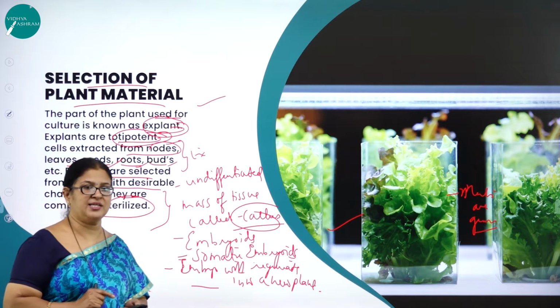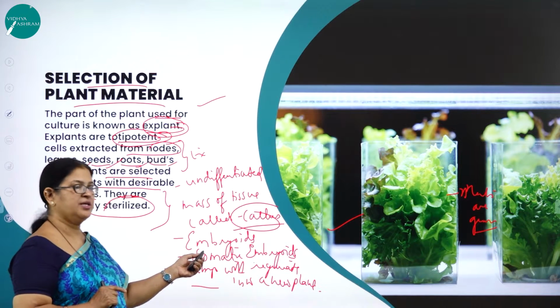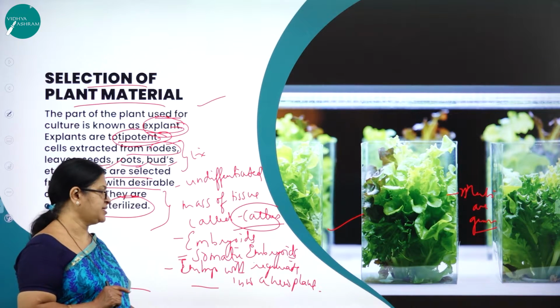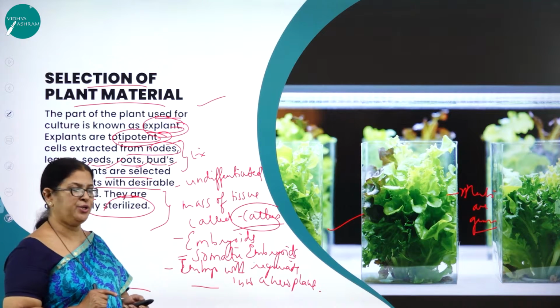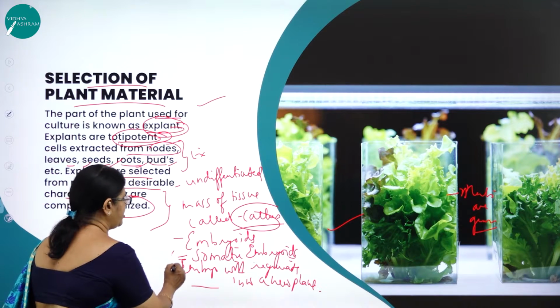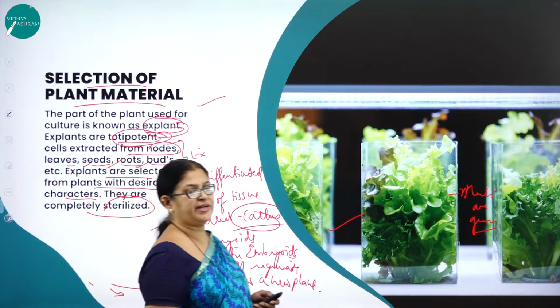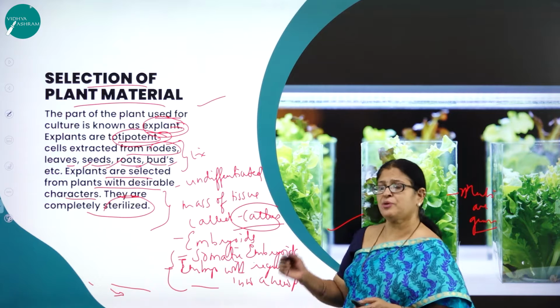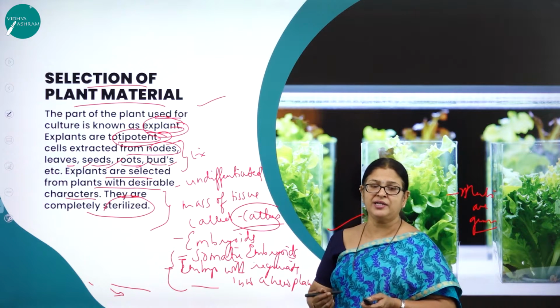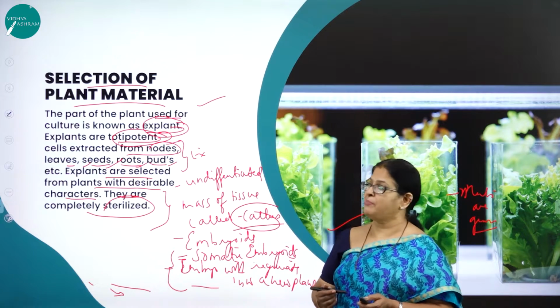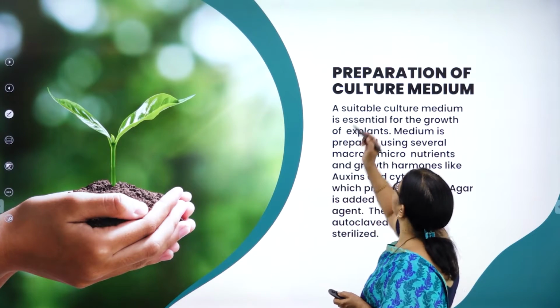And this callus will give rise to what? Embryos called somatic embryos. And later the embryos will regenerate into a new plant. It is these embryos which are going to regenerate into a new plant. So the process of production of thousands of plants through plant tissue culture is called micropropagation. That is what we are going to study.